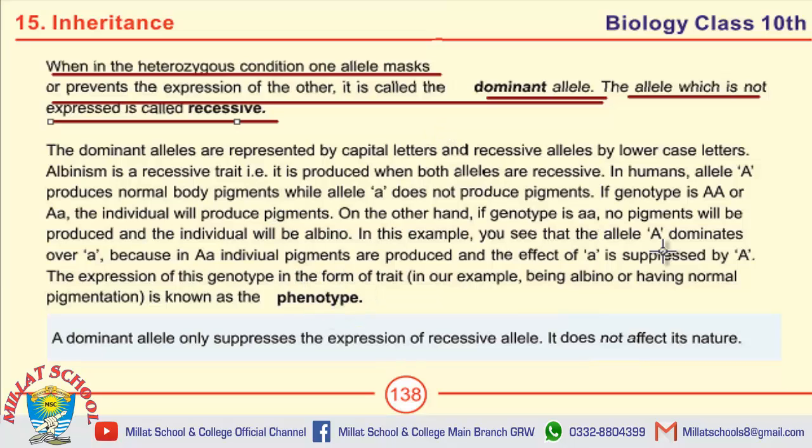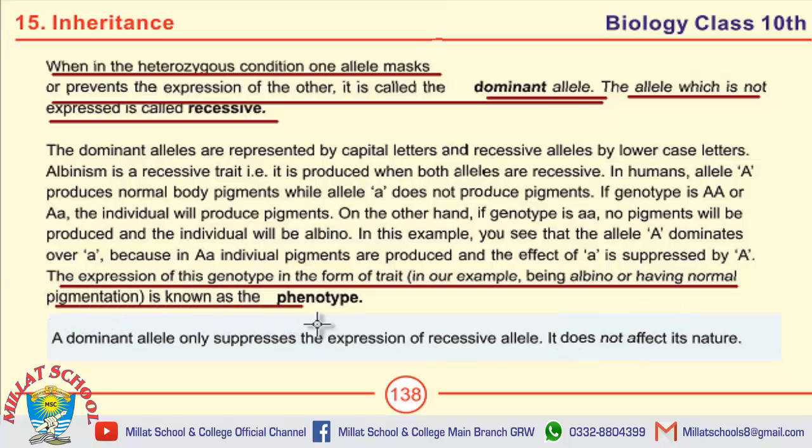Define phenotype is the next question. The expression of a genotype in the form of a trait, for example being albino or having normal pigmentation, is known as phenotype. The definition of genotype we have discussed earlier, and here is the definition of phenotype. These two definitions may be asked in the form of differentiation. Differentiate between phenotype and genotype, and then you have to write the definition with proper examples. Moving towards MCQs.